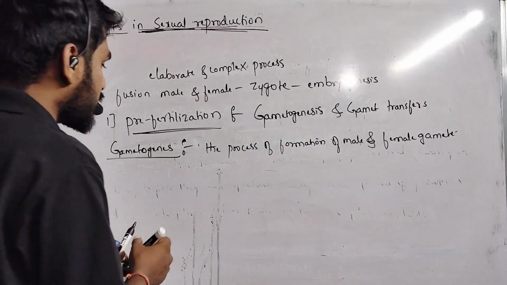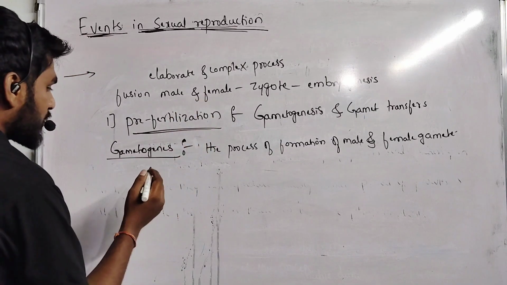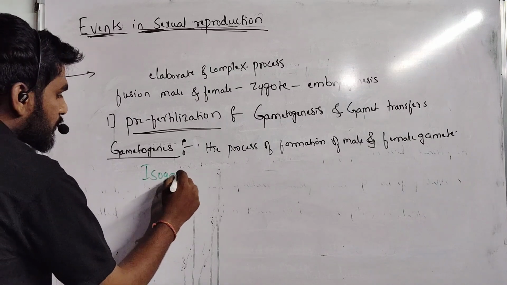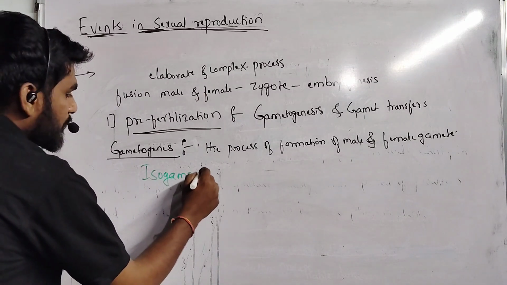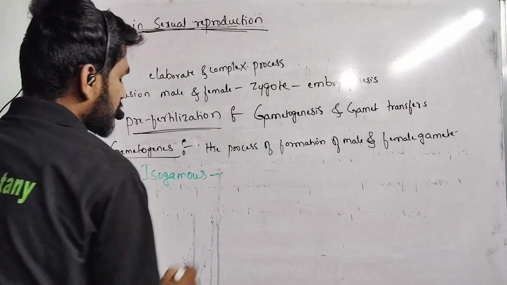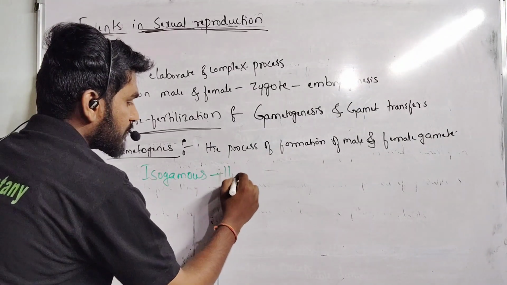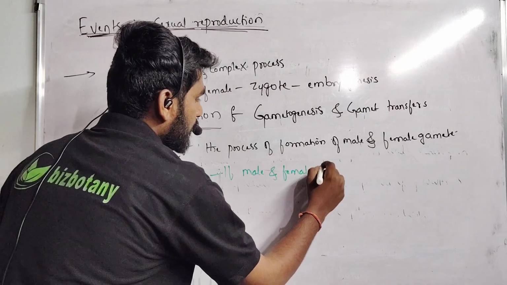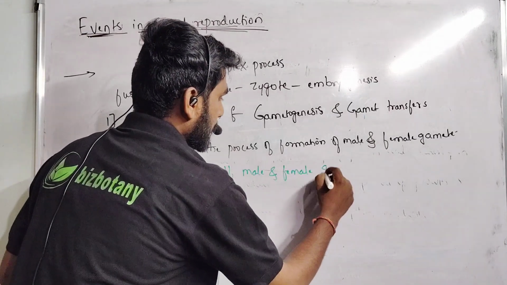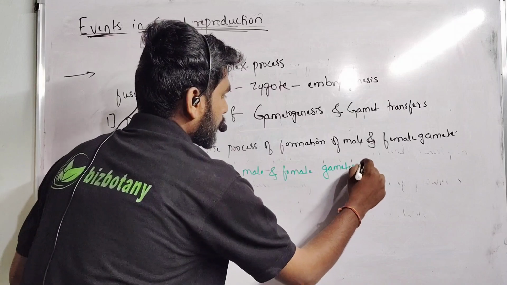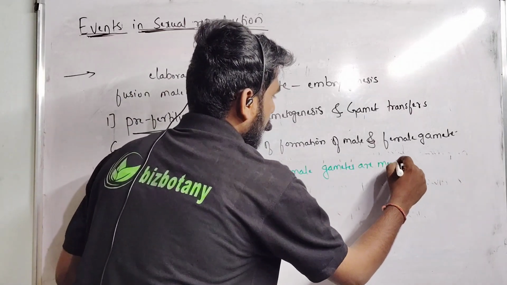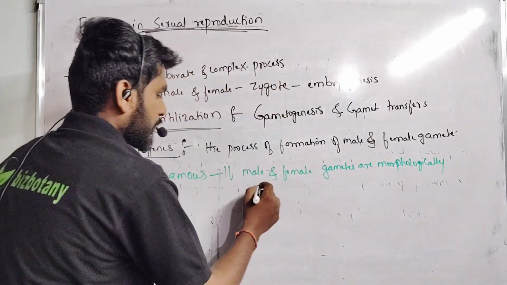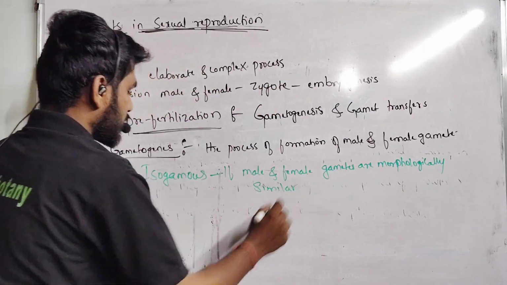In algae you can see the same type of gametes will be formed. We call them isogamous. The gametes may be the same. Isogamous means the male and female gametes are morphologically similar. Such gametes are known as isogamous.